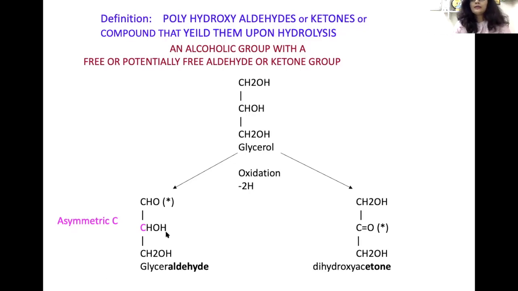It is called a reference carbohydrate because the position of H and OH around this asymmetric carbon atom gives its configuration, right? Like whether it is in D form or L form. If this H is on the right hand side, we call it D-glyceraldehyde, and if this H is on the left side, we call it L-glyceraldehyde. And this nomenclature is followed further in other carbohydrates too.